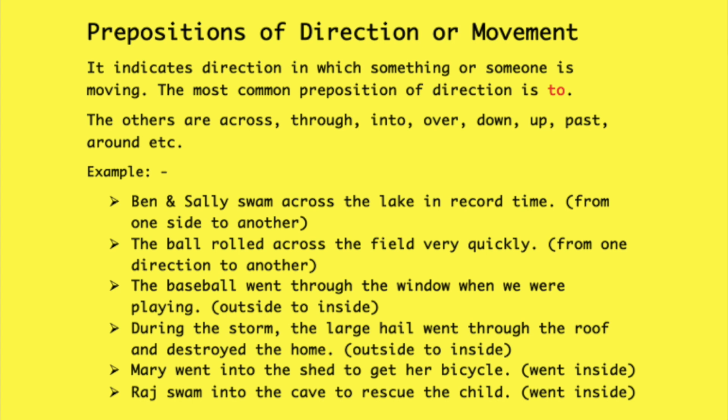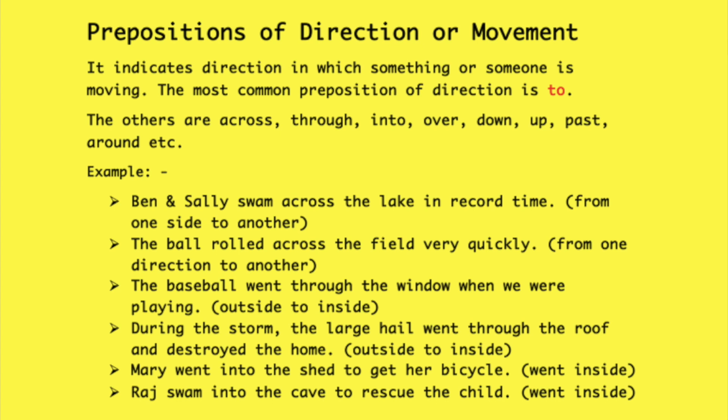Okay. When referring to movement or direction from one side to another, use the preposition across. Ben and Sally swam across the lake in record time. The ball rolled across the field very quickly. Then see the next examples. The baseball went through the window when we were playing. So when referring to direction from inside to outside or outside to inside, use the preposition through. See, during the storm, the large hail went through the roof and destroyed the home.